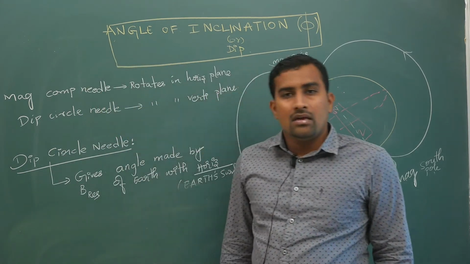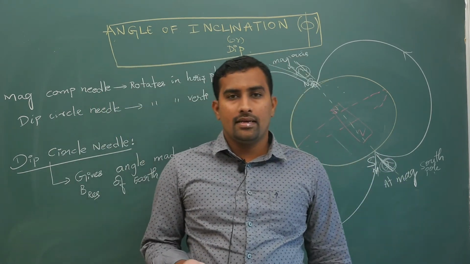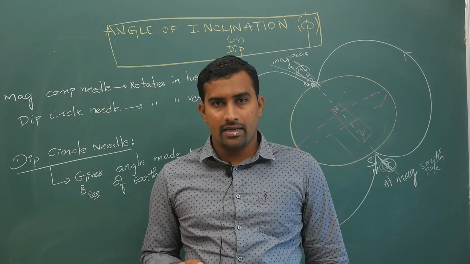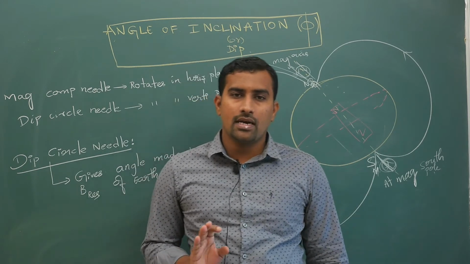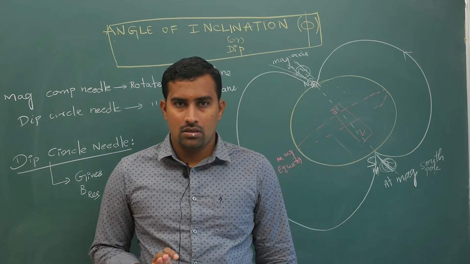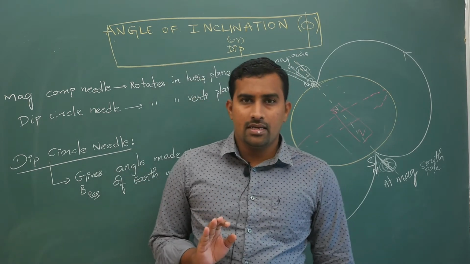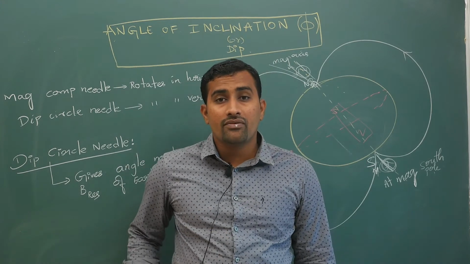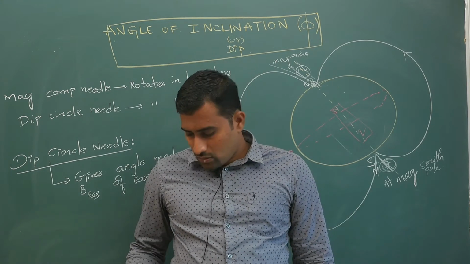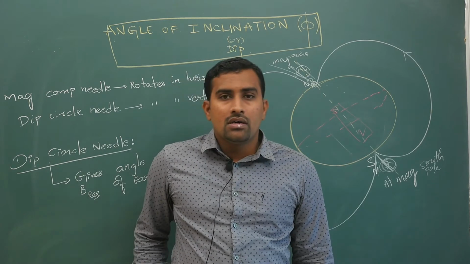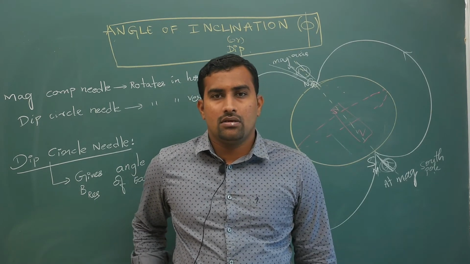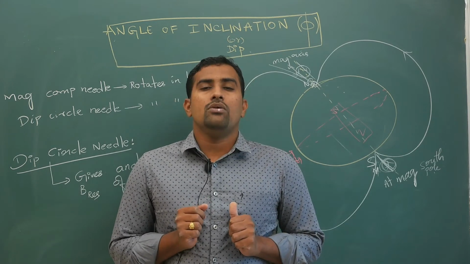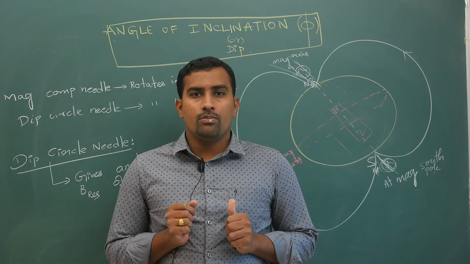Now let us look at the dip angle at the magnetic equator and magnetic poles. Let us say I am standing on the pole. Your dip circle will orient itself in the direction of the resultant magnetic field.